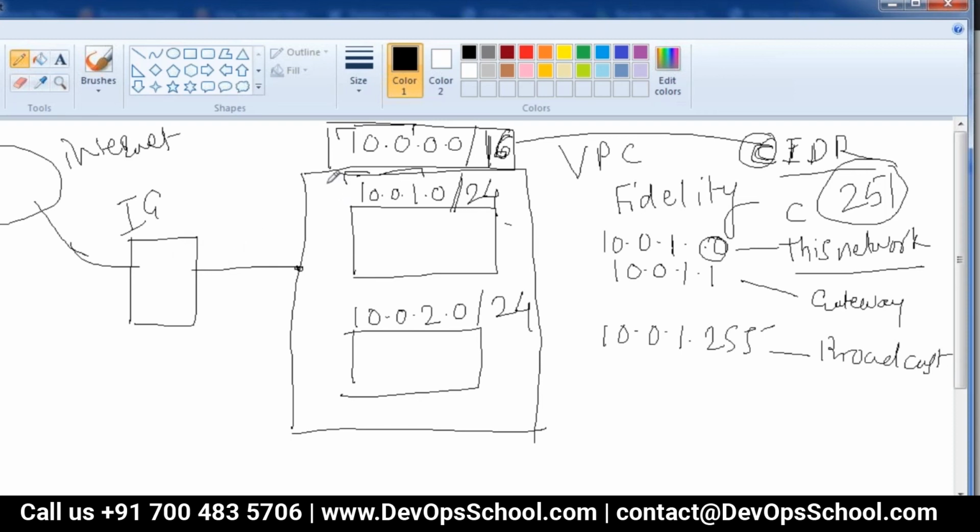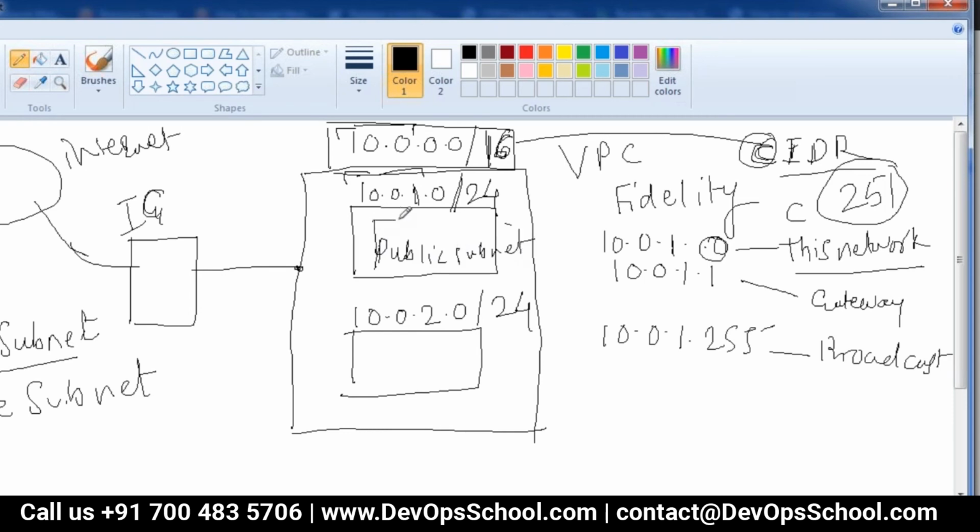Now let us come to the concept of public subnet and private subnet. Don't confuse this with public IP. I am calling it public subnet and private subnet. So let me explain this concept. Suppose I say this is my public subnet. What do you mean by public subnet?